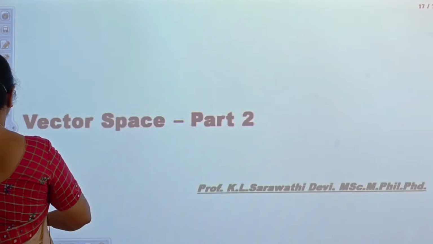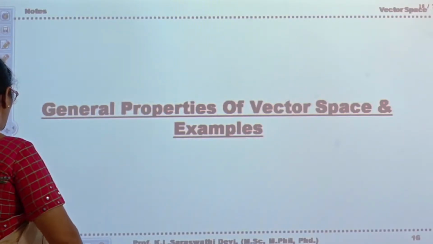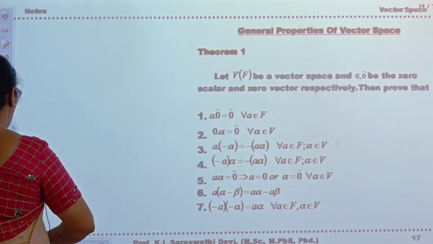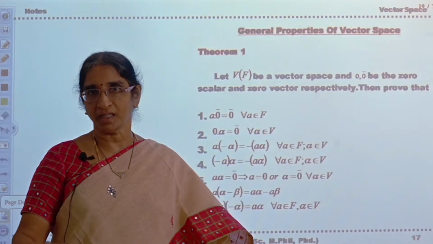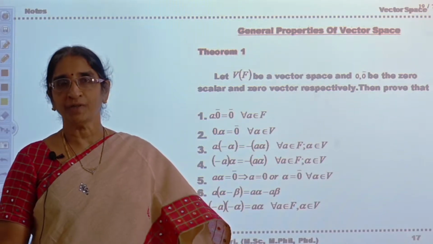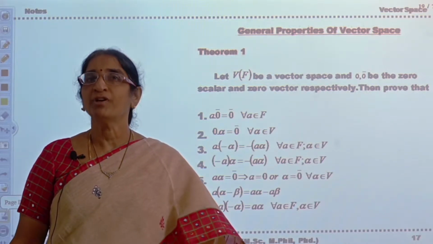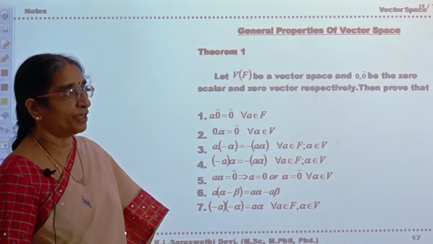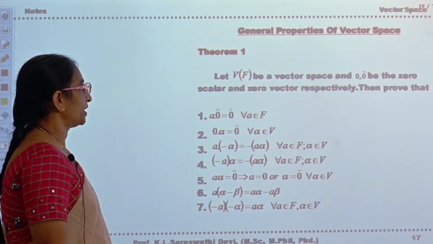Okay, now general properties of vector space and examples. Now these general properties are very simple, but while proving these general properties we may improve our logical thinking. Okay, now see what are the general properties.